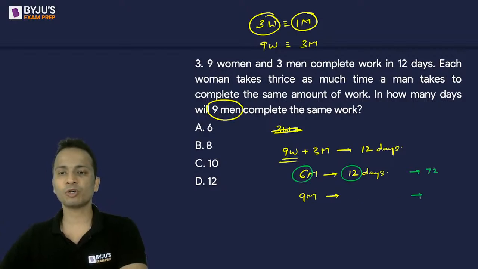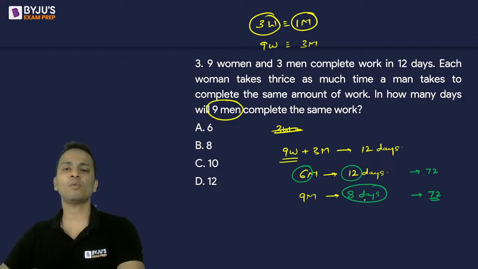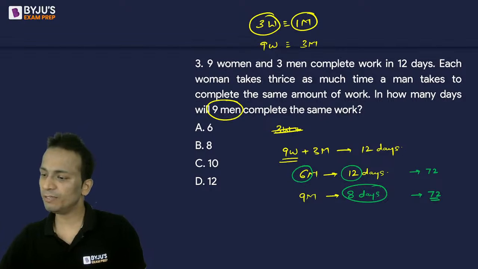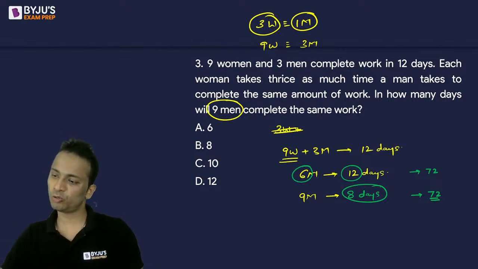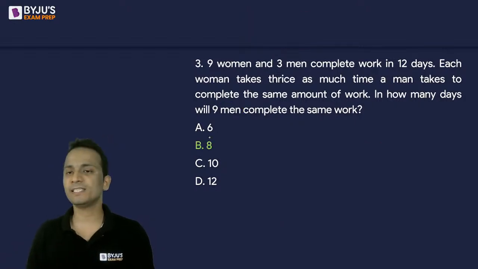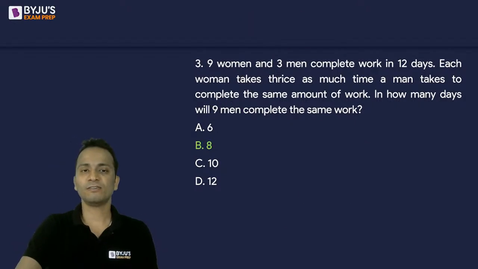So to make the product in the second case as 72, number of days required will be 8. So 9 into 8 is also 72. So the number of days required for 9 men to finish the work will be 8 days. That is option B. And Shubham has given the correct answer. Option B, 8 days is the correct answer for question number 3.